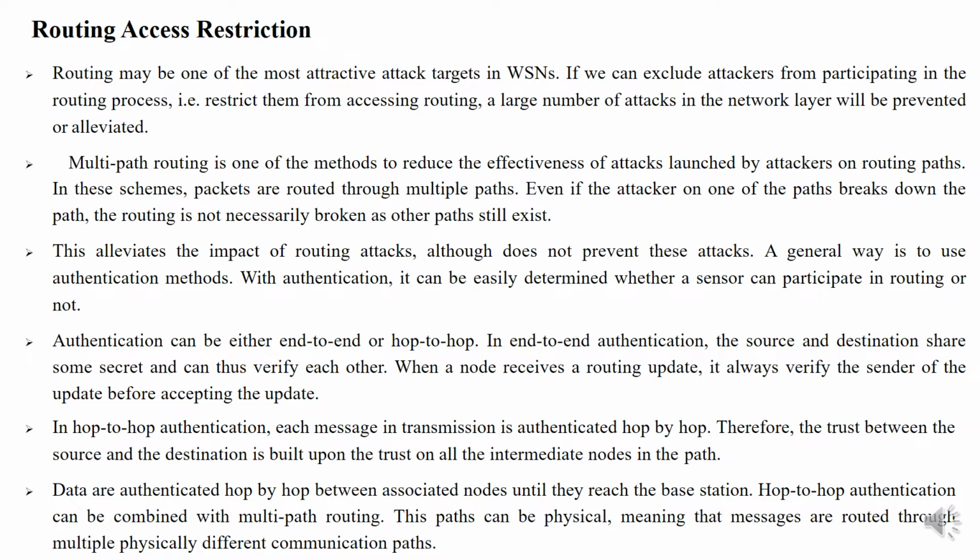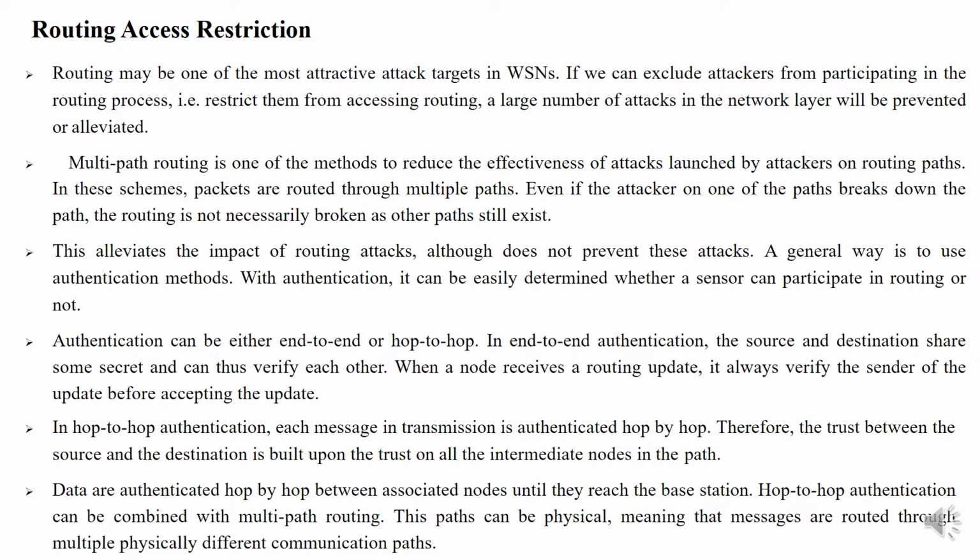A general way is to use authentication methods. With authentication, it can be easily determined whether a sensor can participate in routing or not. Authentication can be either end-to-end or hop-to-hop. In end-to-end authentication, the source and destination share some secret and can thus verify each other. When a node receives a routing update, it always verifies the sender of the update before accepting the update. In hop-to-hop authentication, each message in transmission is authenticated hop by hop.